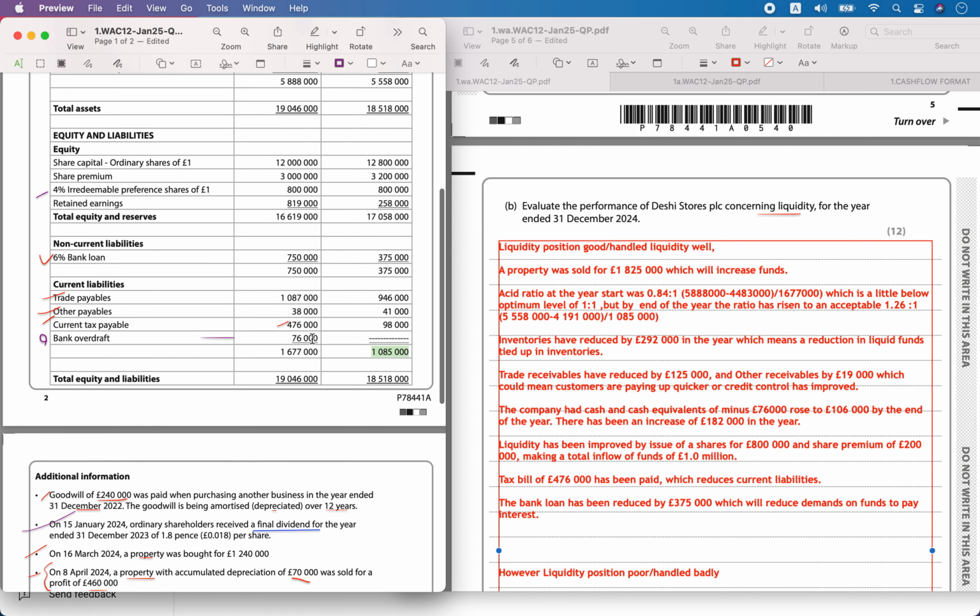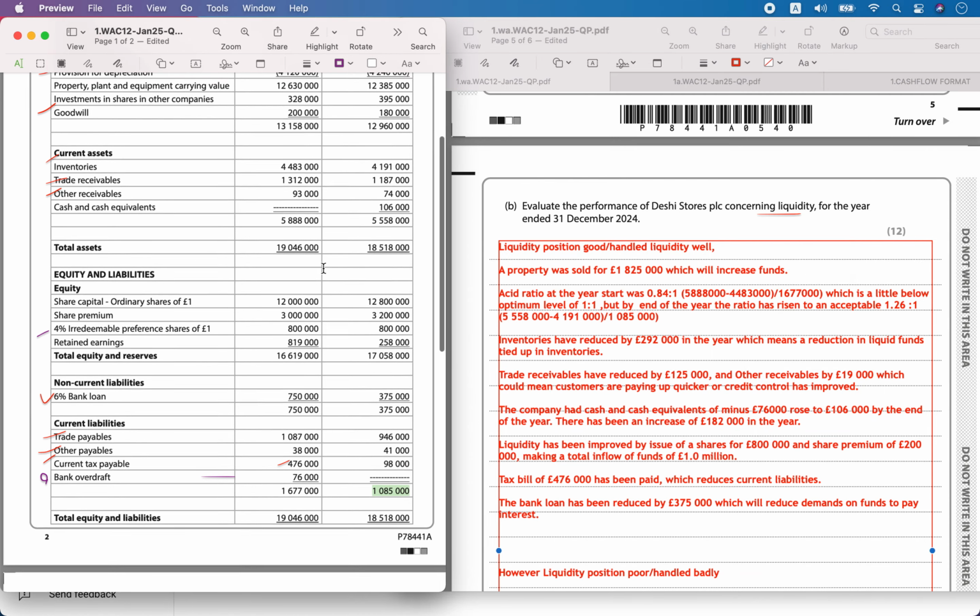Cash and cash equivalents went from a 76,000 overdraft to a positive 106,000, an increase of 182,000 in the year.